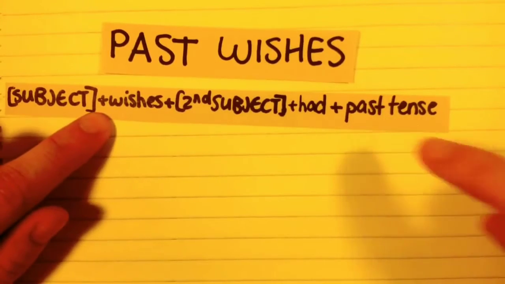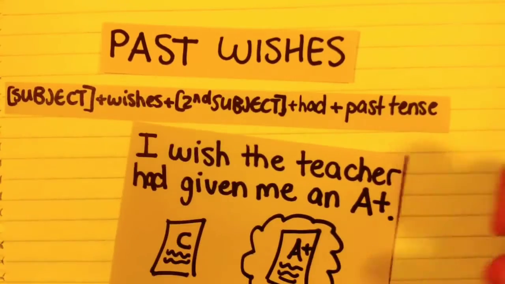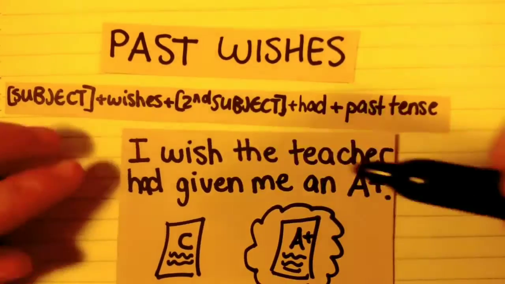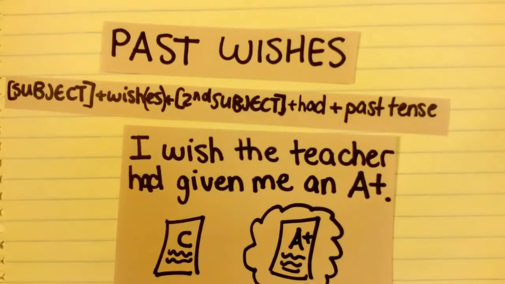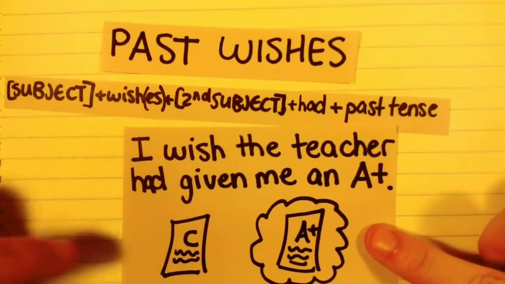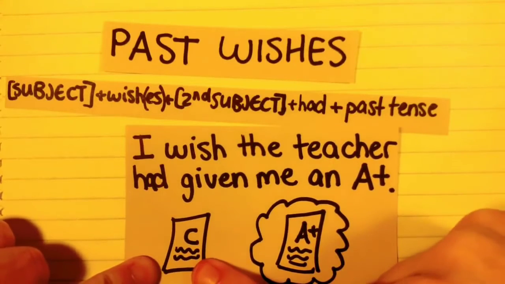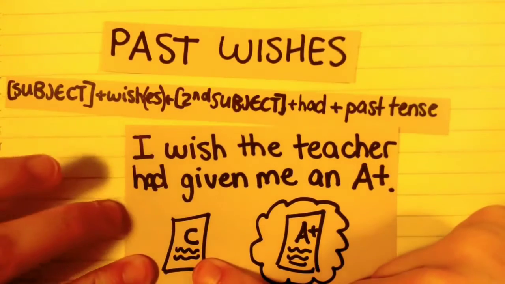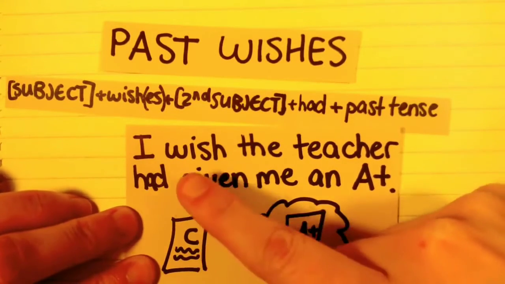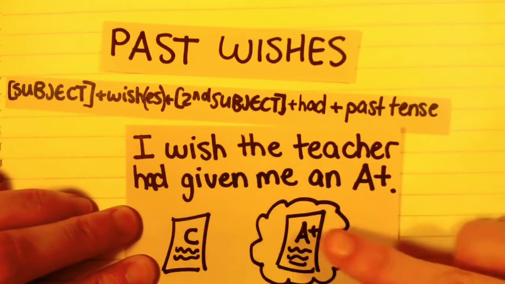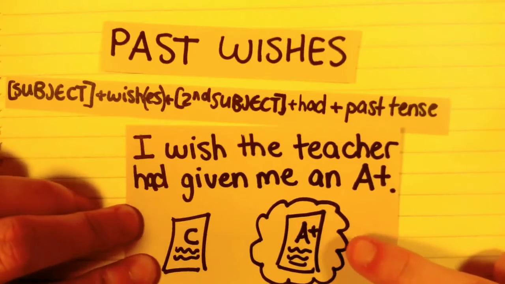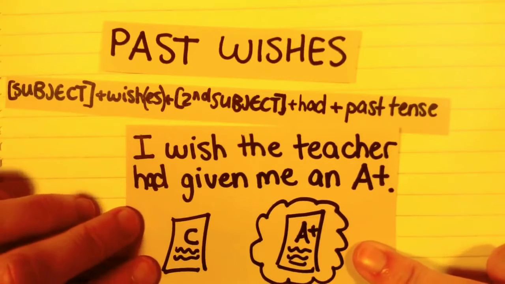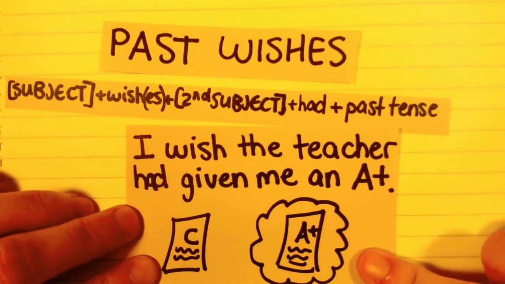Okay, so for example, we can say, I wish the teacher had given me an A+. The teacher has given the student a C, so this has already happened, but I wish the teacher had given me an A+. The teacher can't give me an A+ now. I wish the teacher had given me an A+ in the past.